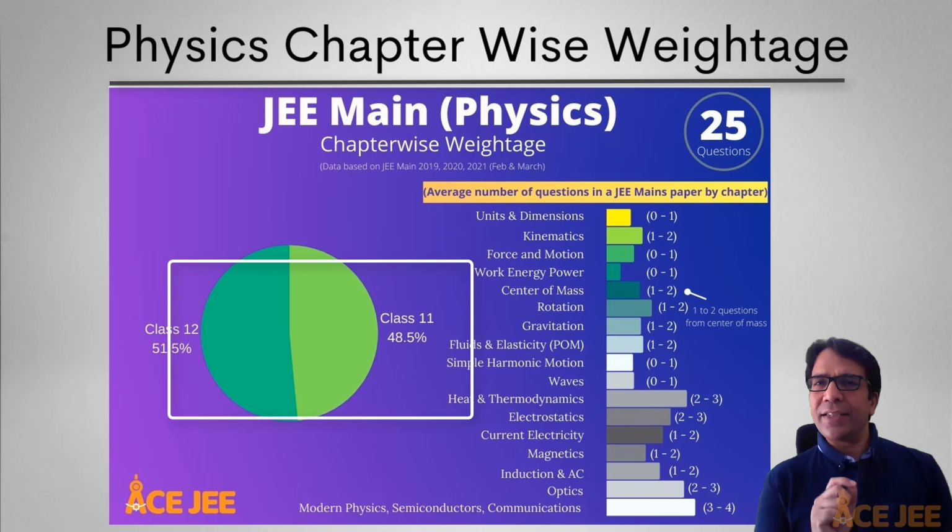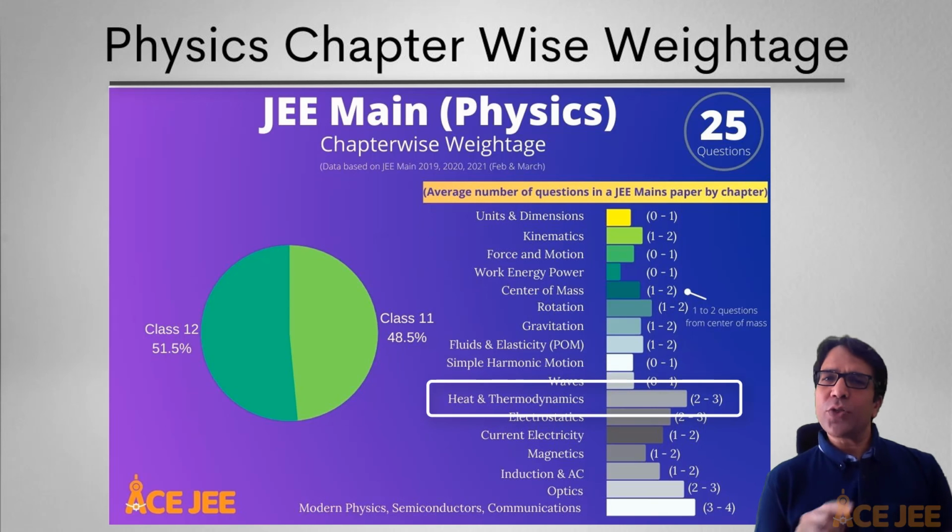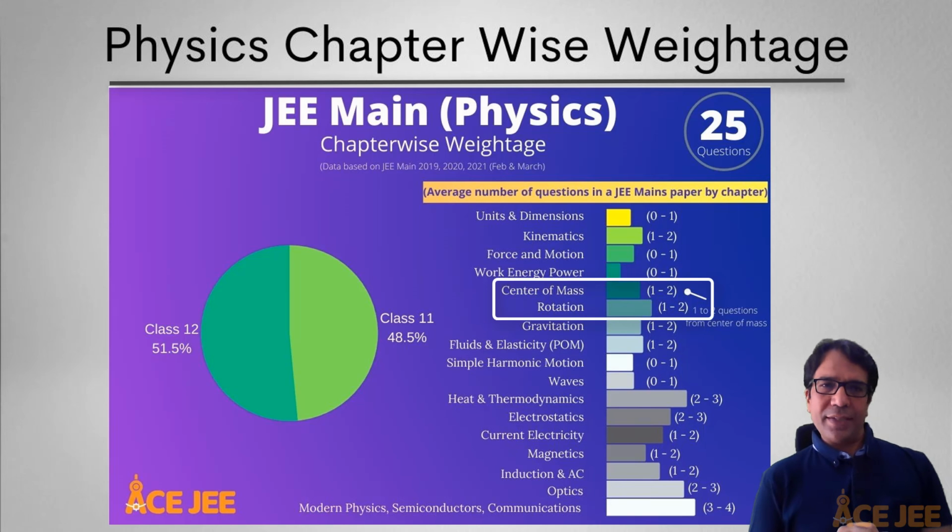In class 11th, heat and thermodynamics is definitely a key topic, and most students are fairly comfortable with this topic. Next 2 topics that carry relatively higher weightage from class 11th are rotation and center of mass. Most students find rotation slightly difficult as rotational motion is not very intuitive for us. But for JEE Mains, even if you are not very comfortable with, say, rolling motion, you can do well as mostly questions are asked on moment of inertia and rotational kinematics. So don't lose hope. For JEE Advanced, we recommend that you approach it from question types and you will find it far easier to master this chapter.